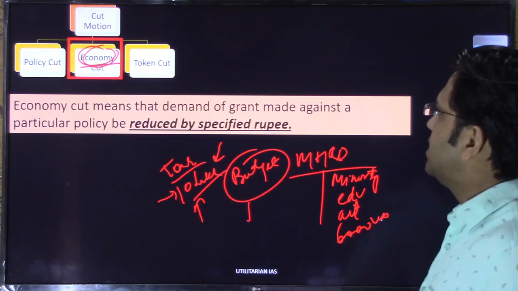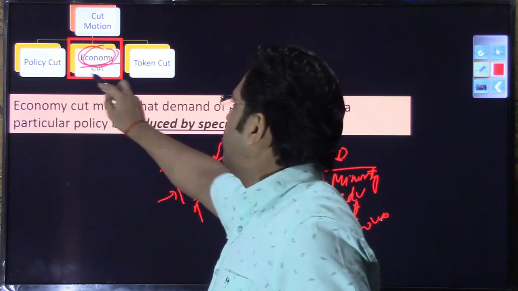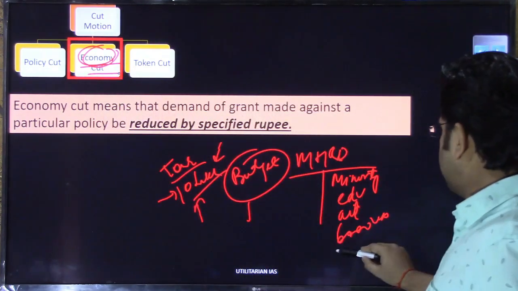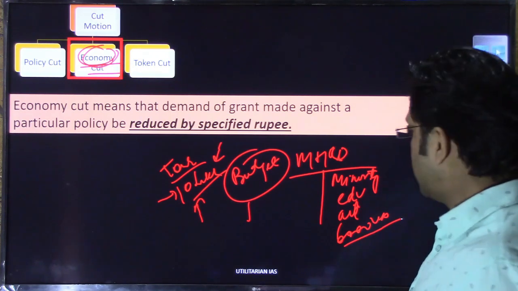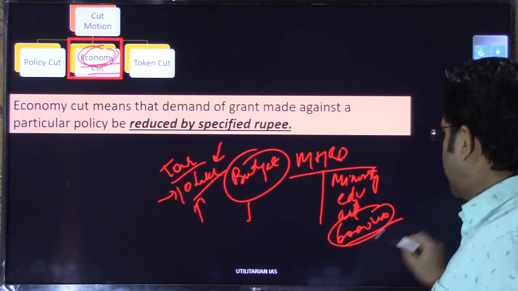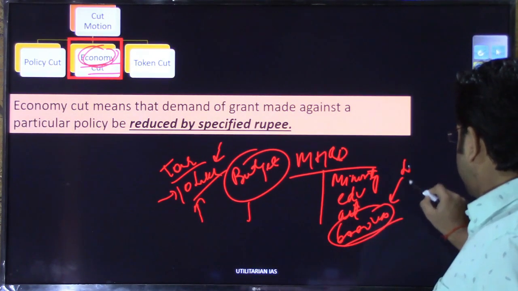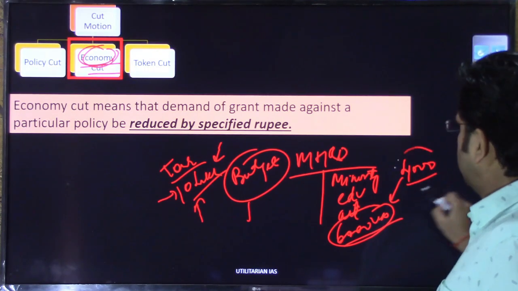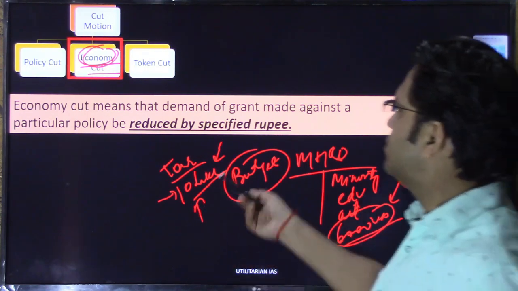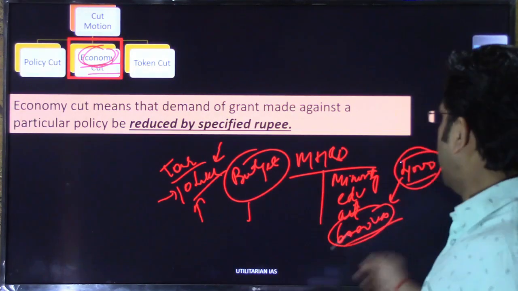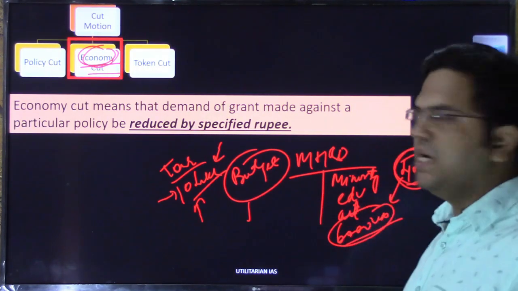Now a legislator, if he moves the economy cut, will say no, 6,000 crore is more than enough, just manage with 4,000 crores. So the legislator is trying to bring economy in the expenditure.